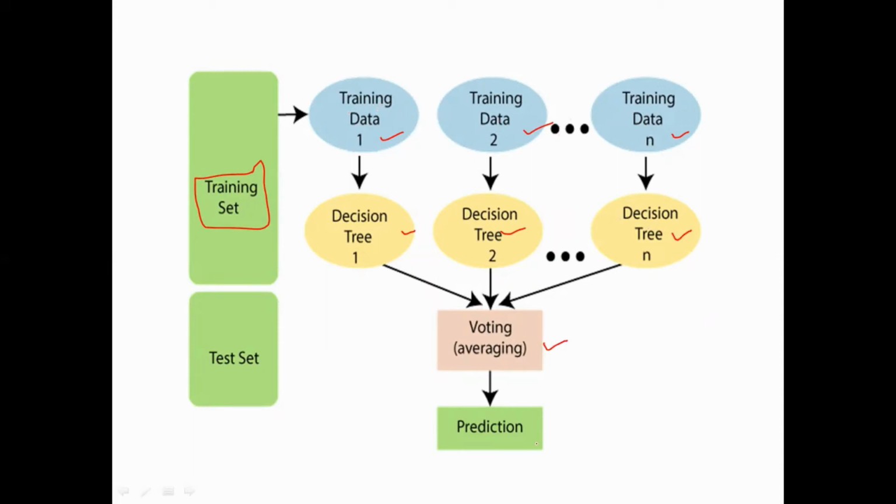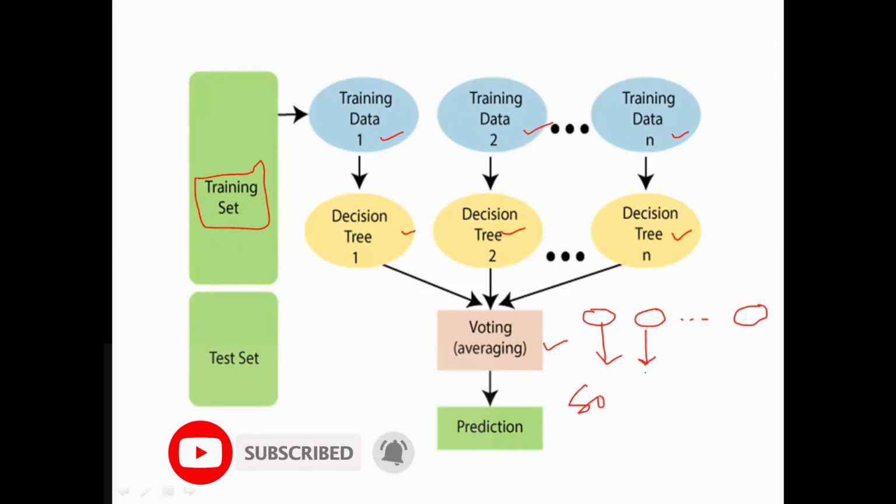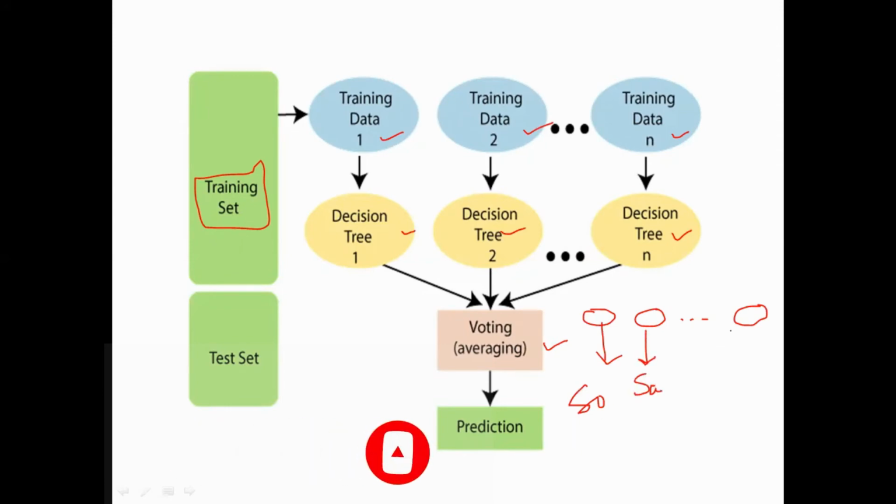Let's consider an example. Suppose I want to buy a TV. I do not know which TV I should go for: Samsung, Sony, Panasonic, or so on. So I considered 10 of my friends and asked everyone to give their opinion on which television I should buy. Some of them suggested that I should go for Sony, some suggested Samsung, and some suggested Panasonic.